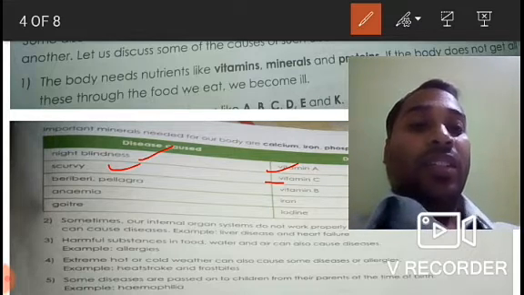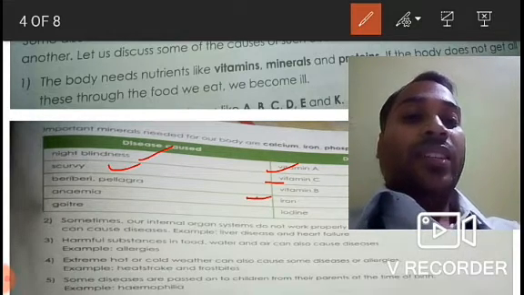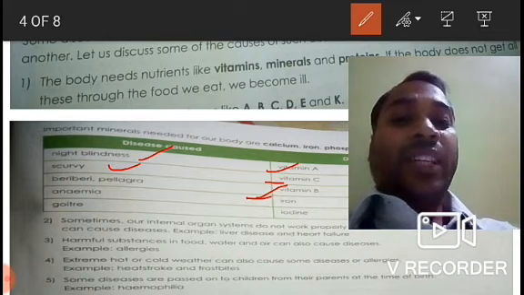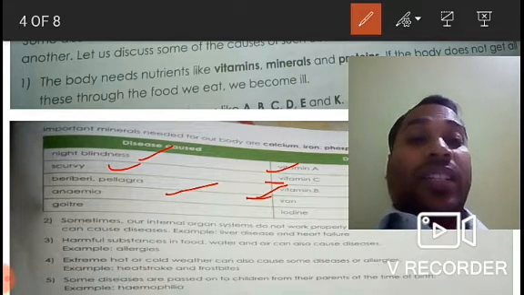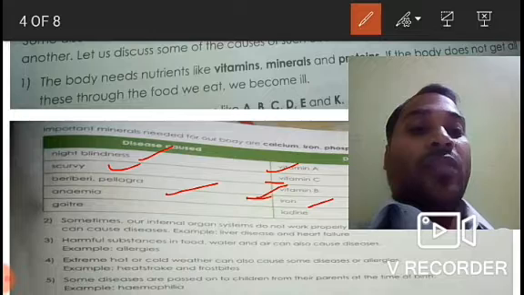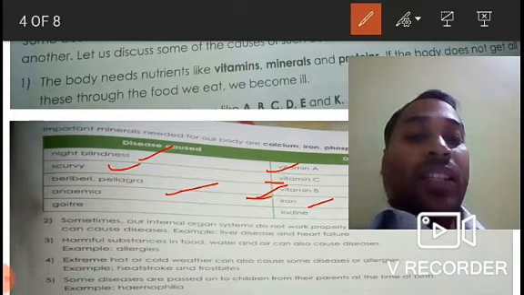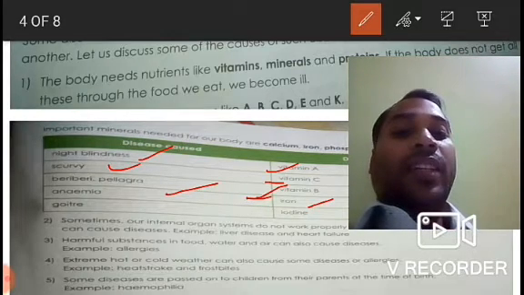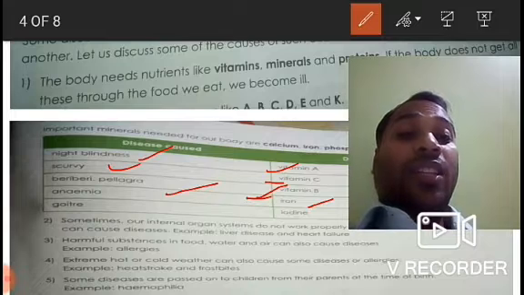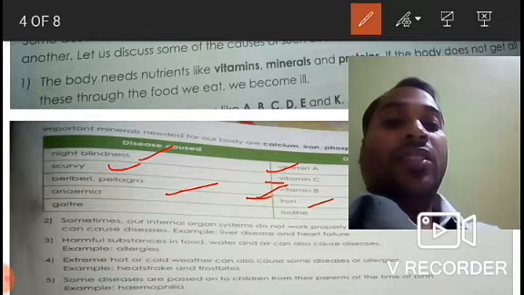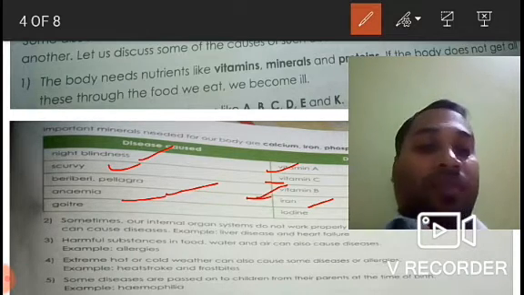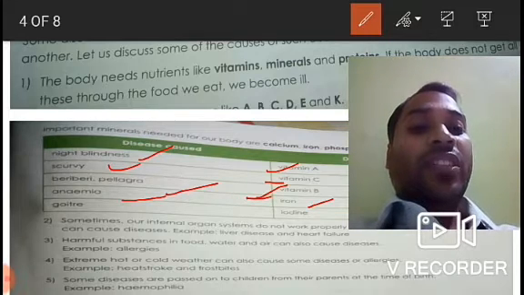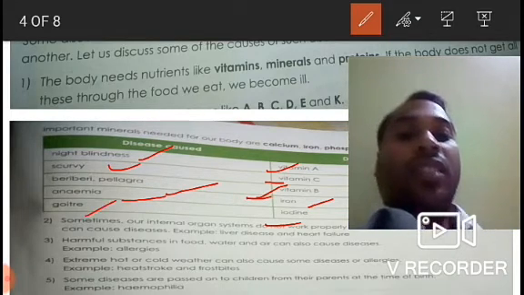Similarly, due to deficiency of vitamin B, beriberi is caused. Then due to deficiency of iron. So iron is what? A mineral, and due to deficiency of iron, a blood disease known as anemia is caused. Then due to deficiency of iodine, goiter is caused.